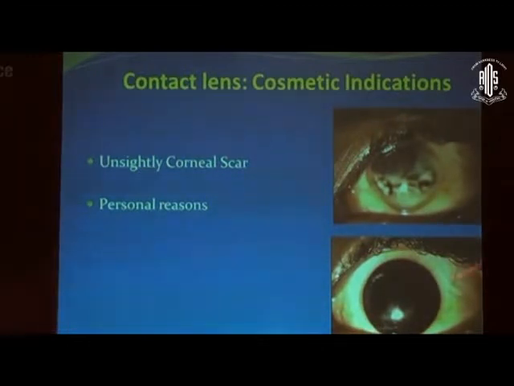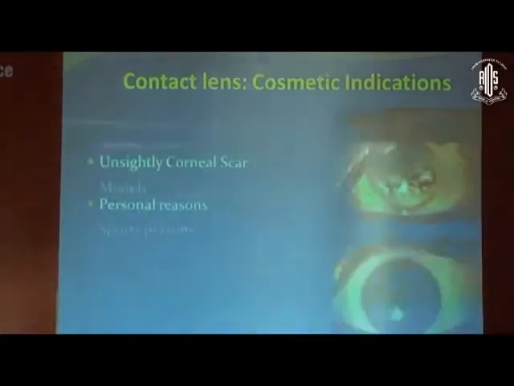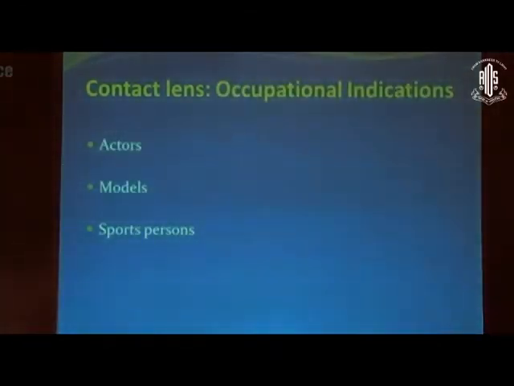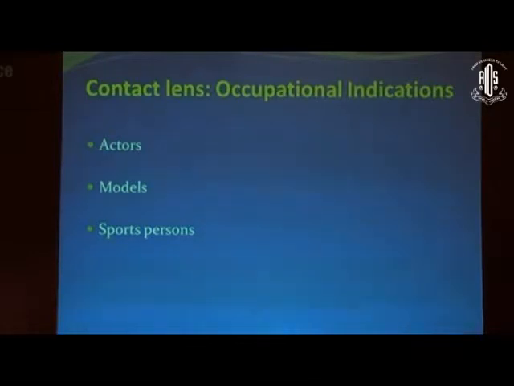Then if you have some scar like this and nobody wants to have an appearance like this, so in that case a cosmetic contact lens helps a lot. Then for occupational reasons, there are various actors and models who like to look like somebody has a role of a ghost or somebody has to play some role. Then in that case they have different kinds of tints that they use for various purposes. Then sports persons, you must have seen many cricketers playing now. Earlier they used to use spectacles, now they are using contact lens for that.